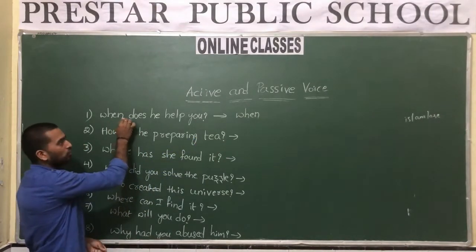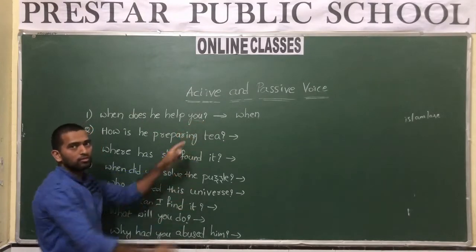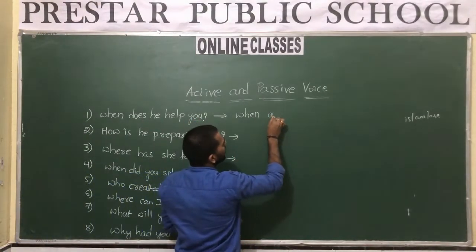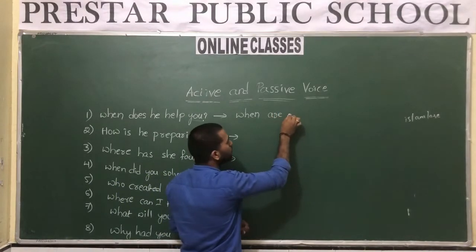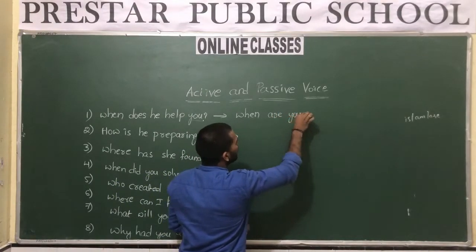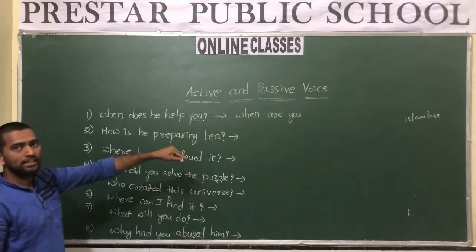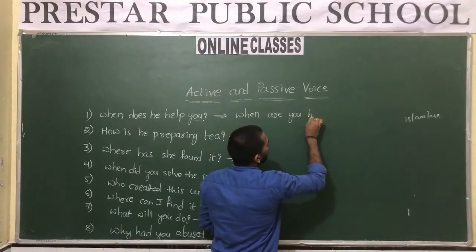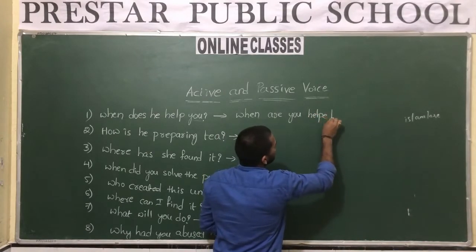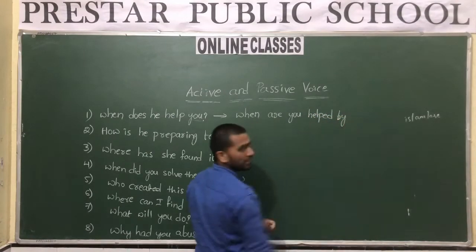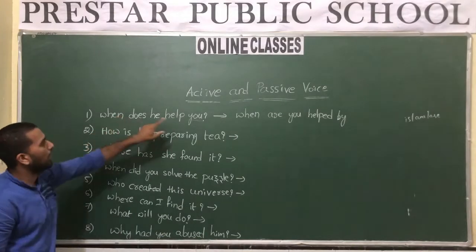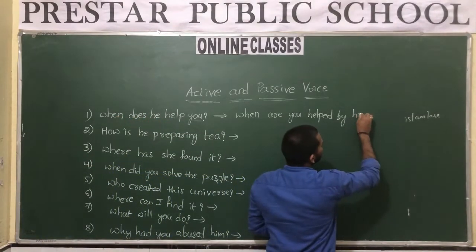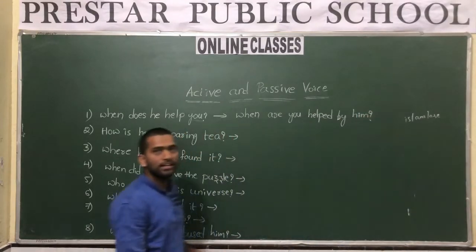Okay, what is the object here? You. So if the object is "you," we use "are." So when "are," after the helping verb comes the object: "When are you?" And then we use the third form of the given verb. "When are you helped?" After the third form we use "by," and then the subject. "When are you helped by" - "he" means we use "him" here. Yes or no? So, when are you helped by him?